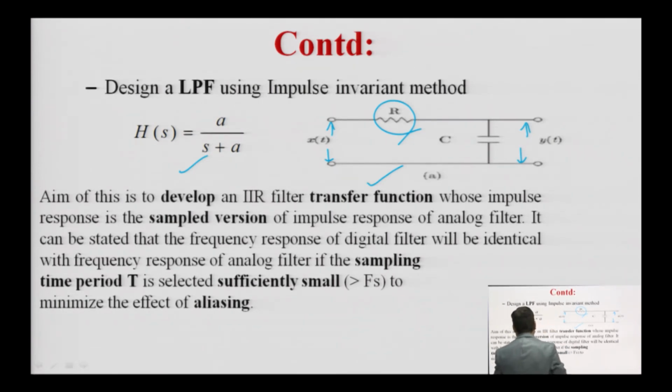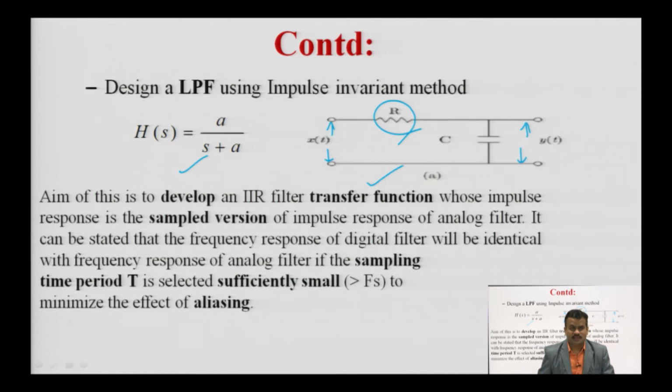Now, for this simple low pass filter, or integrator sorry, the aim is to develop an IIR digital filter transfer function whose impulse response is the sampled version of the impulse response of the analog filter.